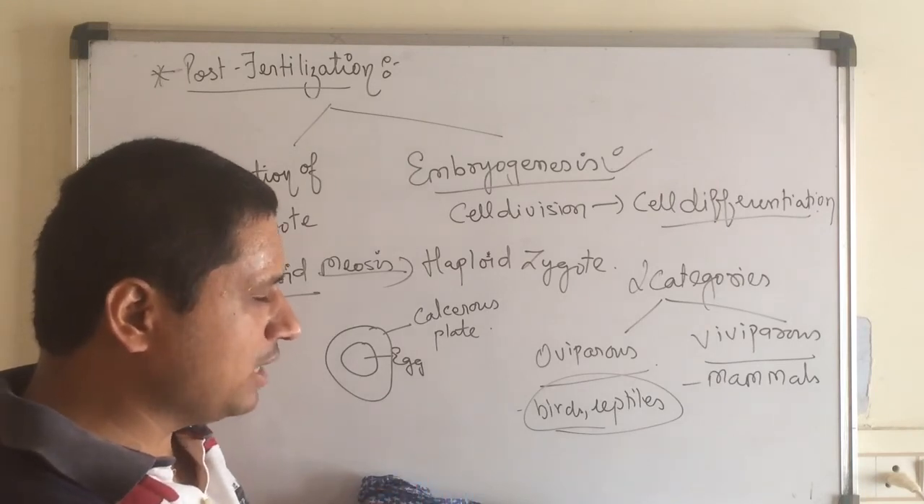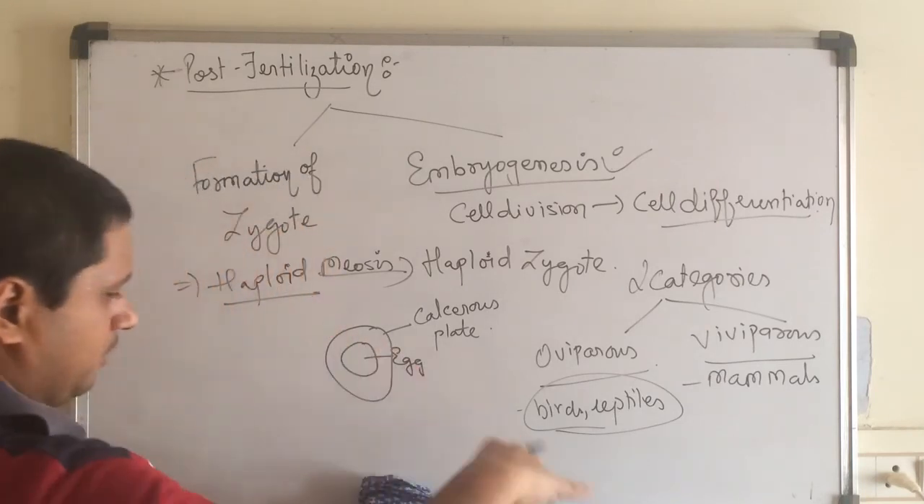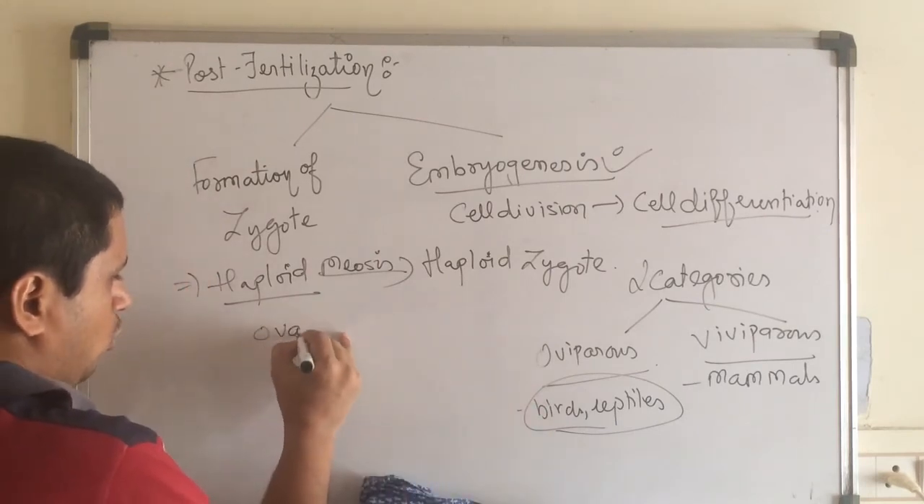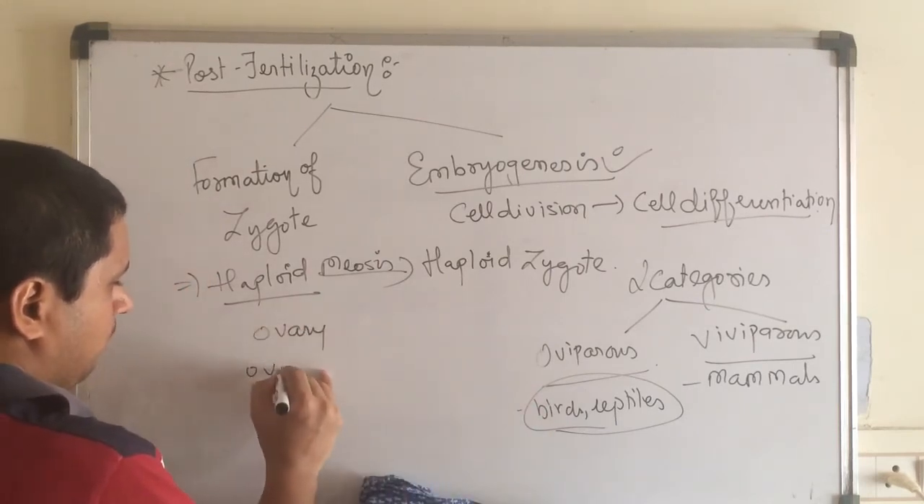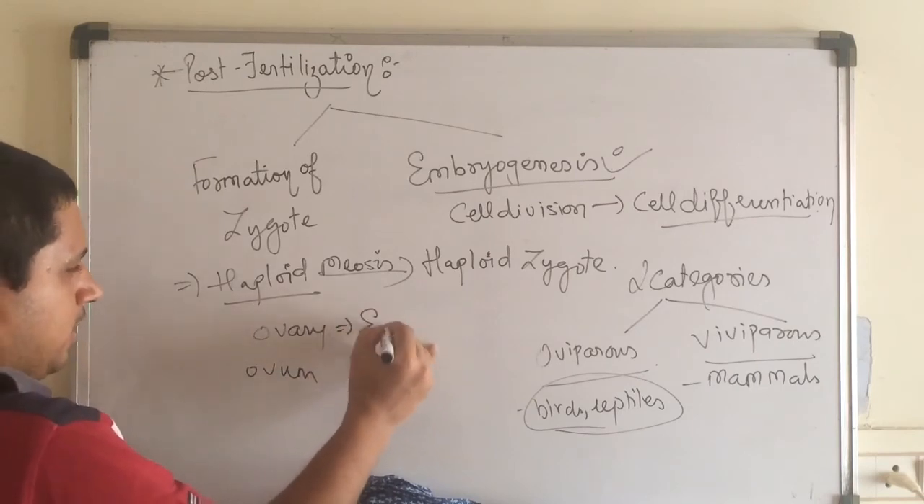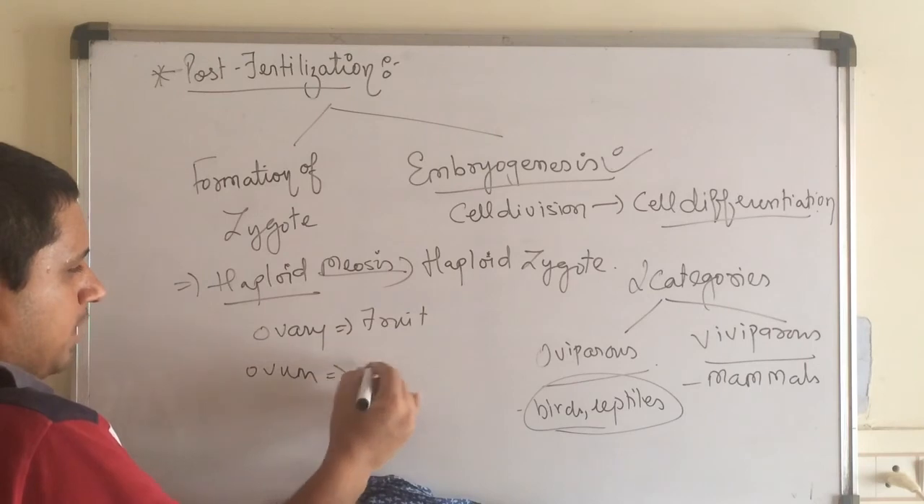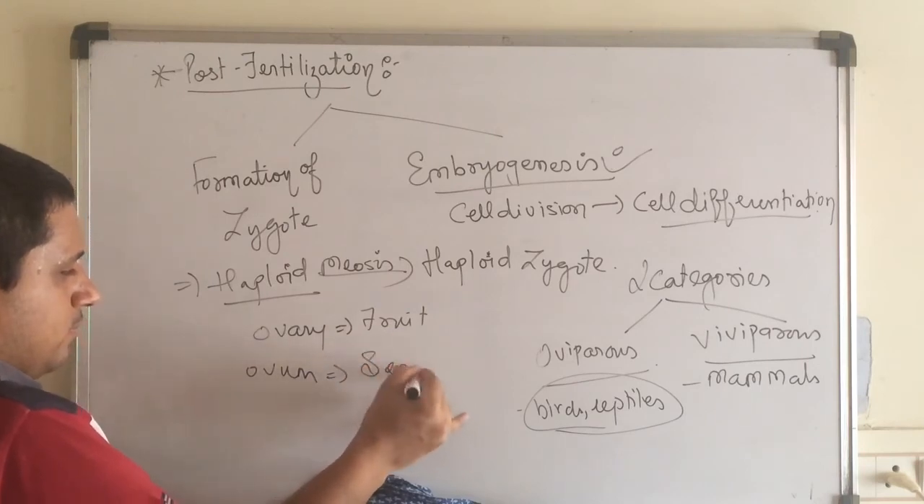Now if we talk about the plants, we all know that the ovary develops into fruit and the ovule develops into the seed.